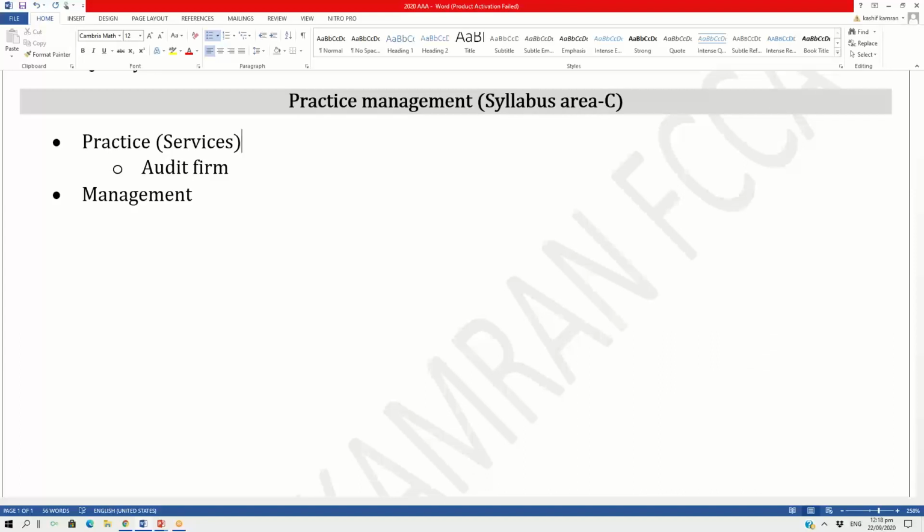When you look at the practice of the audit firm, there are two types. Number one, the audit firm offers audit services, and they also offer something known as non-audit services. You must have heard this word, non-audit services, in your AA paper or the F8 paper. We know the audit firm is a service provider, and it provides two types of services: audit services and non-audit services. So the practice for the audit firm is the services the audit firm offers.